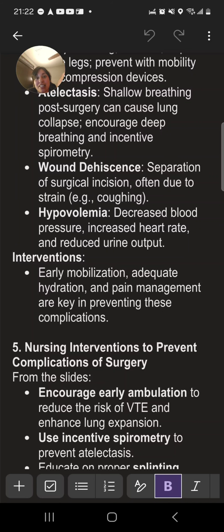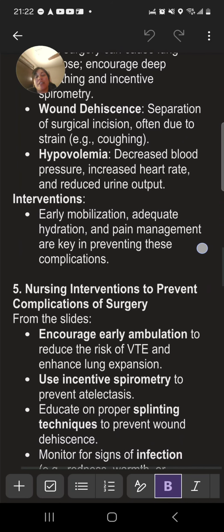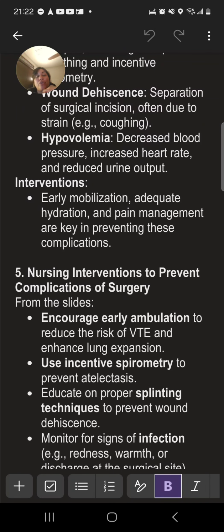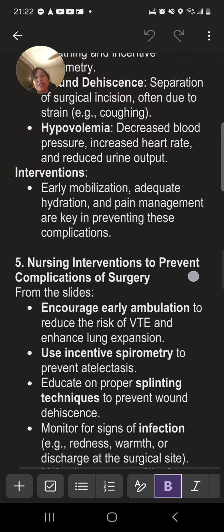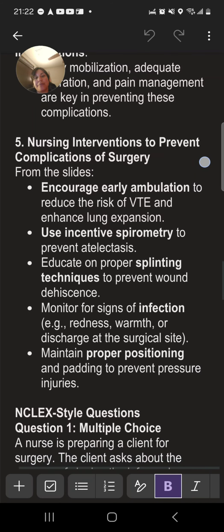That's why we do the splinting. Hypovolemia: decreased blood pressure, increased heart rate, and reduced urine output. So we need to have them ambulate early on. Adequate hydration and pain management is key to preventing these complications.